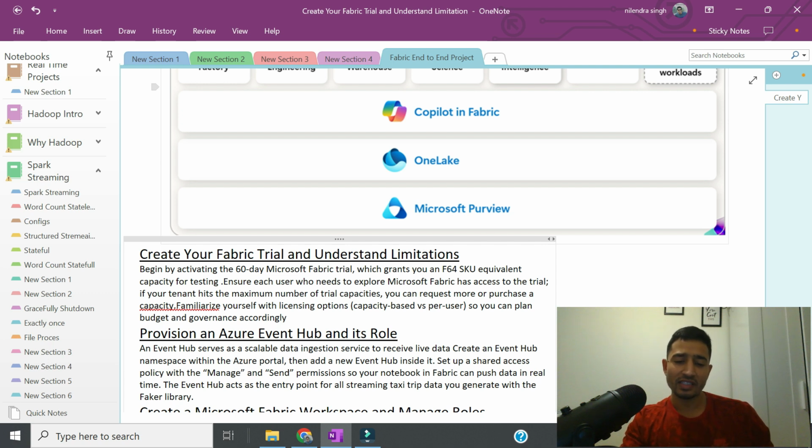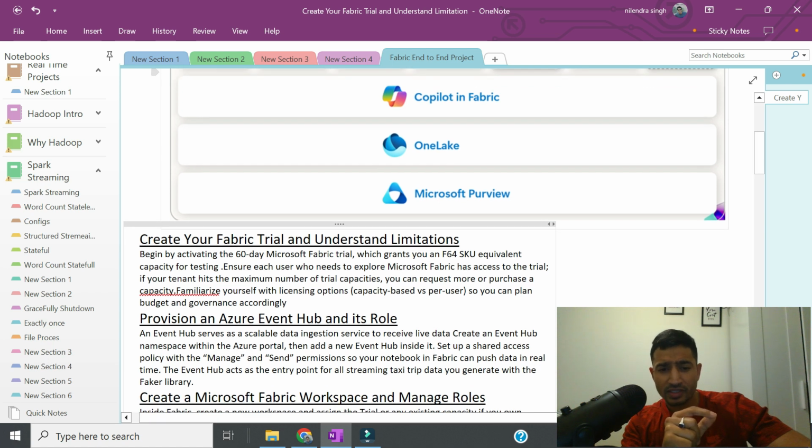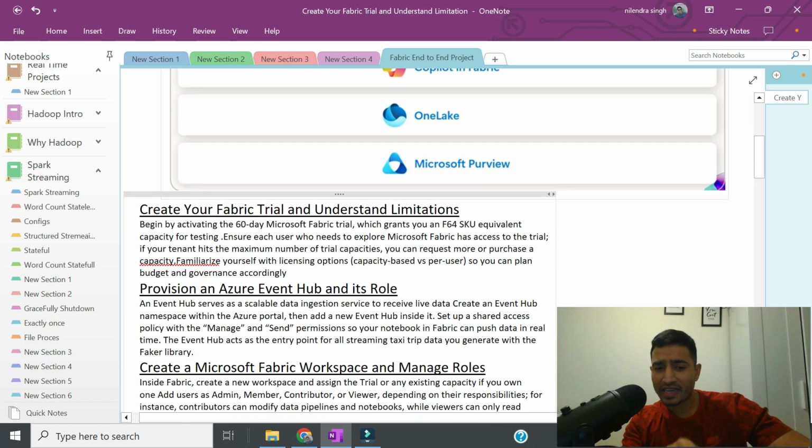So in our case, we will have real-time taxi rides data produced through Event Hub. But one important thing here is that you will learn how to create the Event Hub in the Azure portal, and how to have the manage send permission in a notebook that can push the real-time data, right? Event Hub acts as a point of entry for your streaming taxi trips.